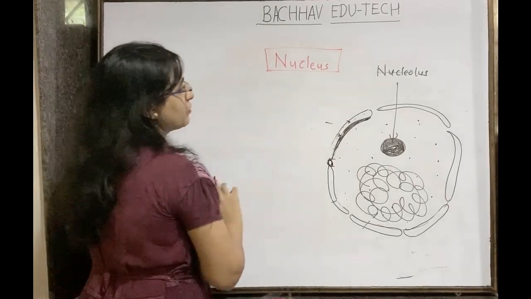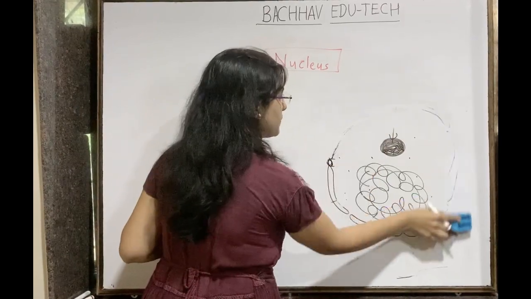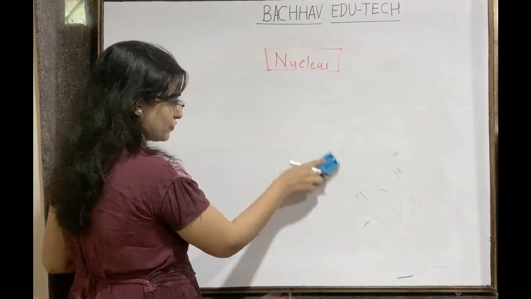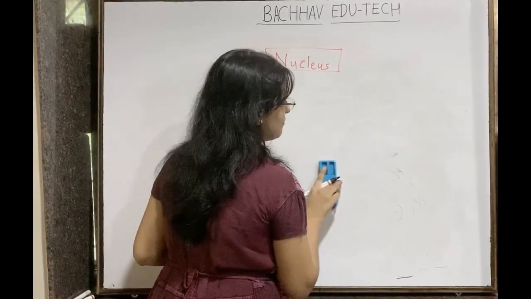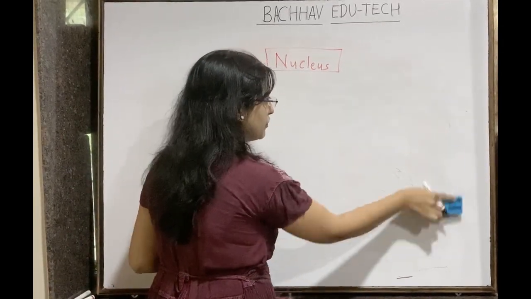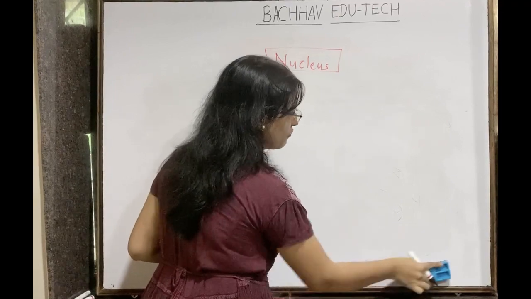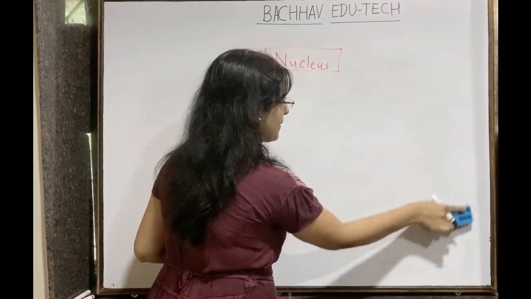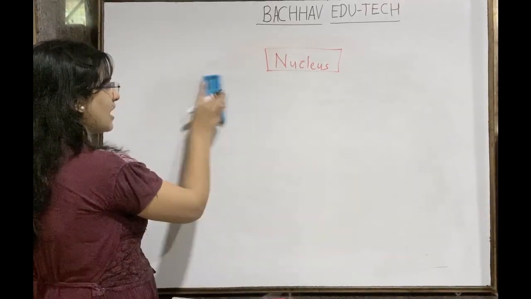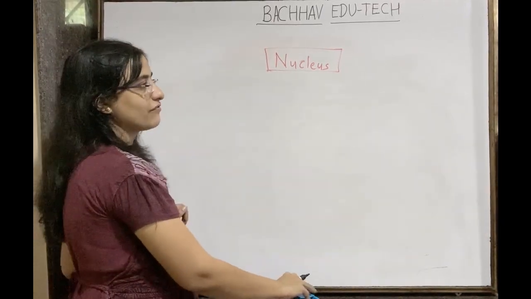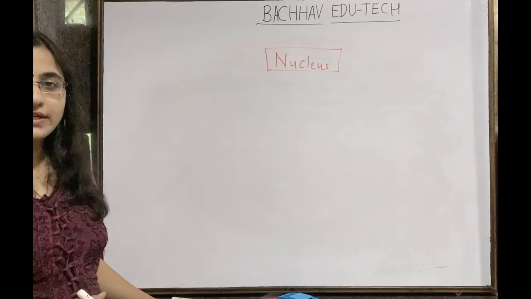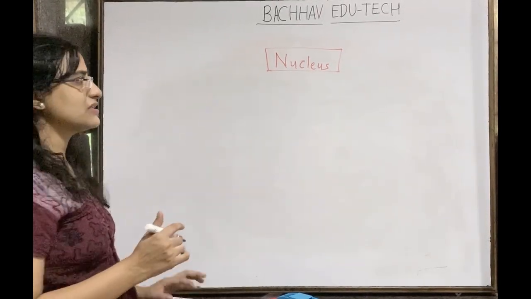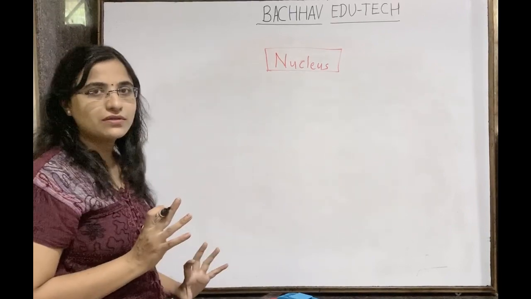So we know that when chromatin gets condensed, we call it a chromosome. So we have 46 chromosomes. We can say 23 pairs of chromosomes are there. When we observe this under the microscope, when the cell divides, at the stage of metaphase. Otherwise, they are in the long thread form, compact form, that we call chromatin, with the histone and non-histone protein. Understand this?